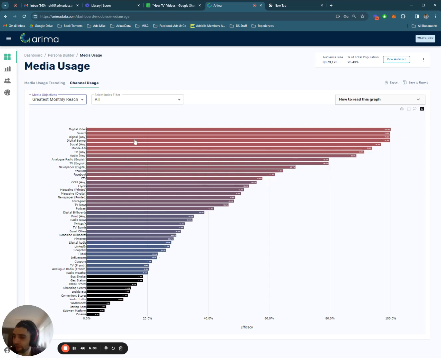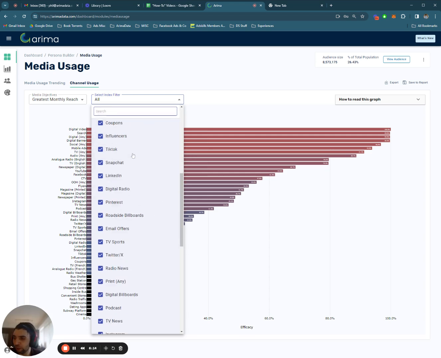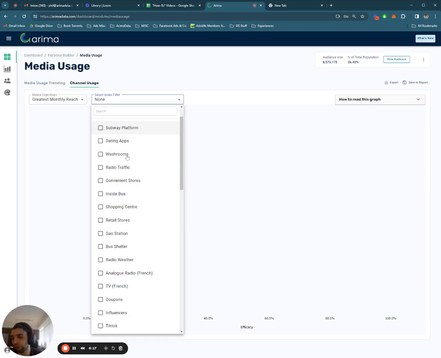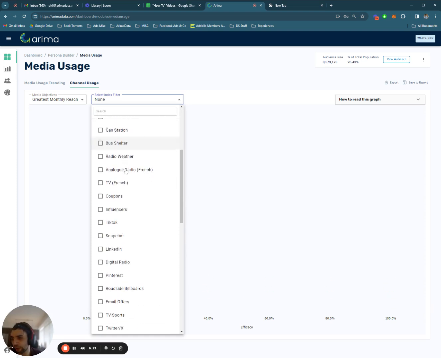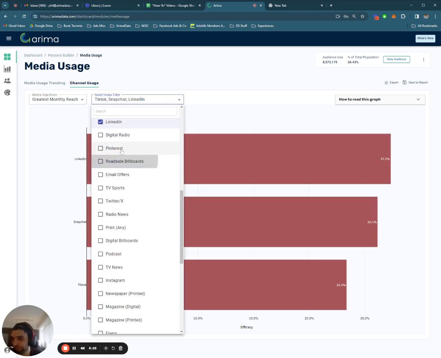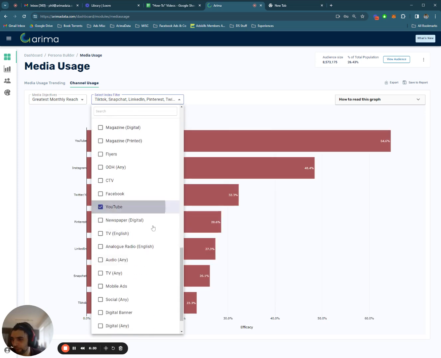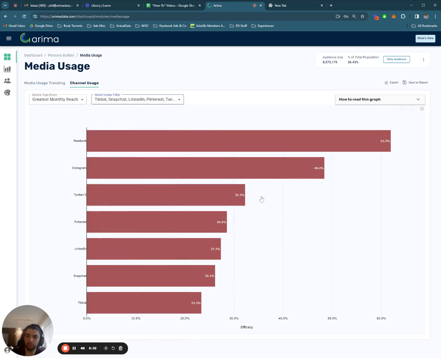Now, to make this graph a little bit better on the eyes, I want to show you the index filter. What you can do here is you can actually select the channels that are relevant to you. So if we're doing a social media campaign, then I can select just social media placements here, like TikTok, Snapchat. We'll just say LinkedIn, Pinterest, X, Instagram, and Facebook. YouTube. Okay, so now we have a chart that might be a lot more relevant for us to show to a client, or for campaign planning.